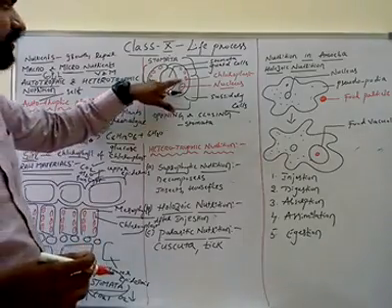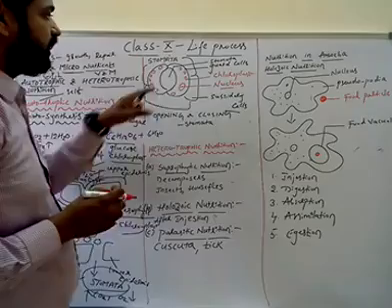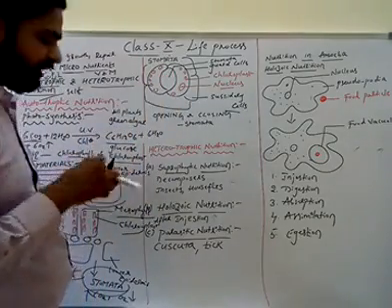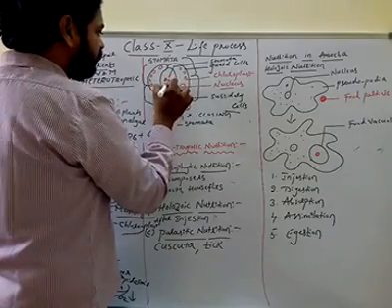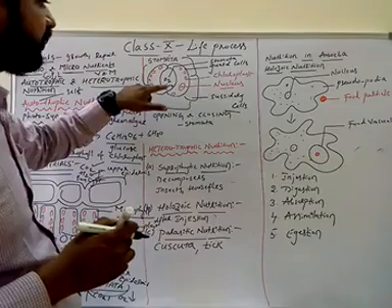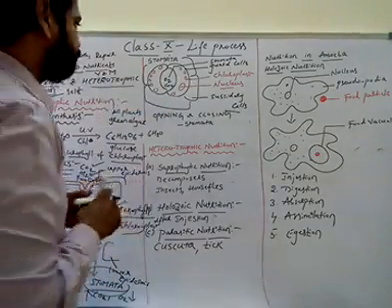Now as chloroplast is present in the guard cell, it is able to perform photosynthesis, and this is the stomata. Through this stomata, exchange of gases will take place, like carbon dioxide and oxygen. The carbon dioxide is taken in by the plant and oxygen is taken out by the plant.